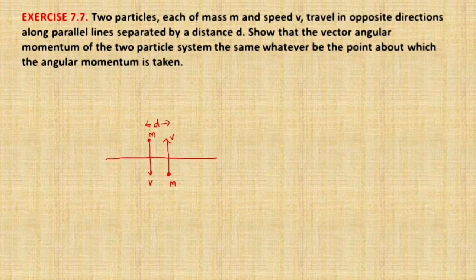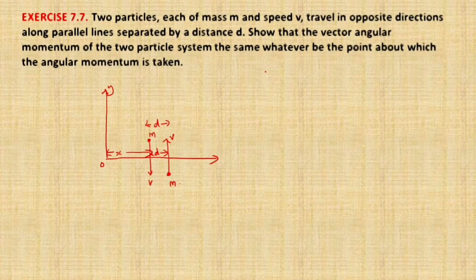Consider this the x-axis, and this the y-axis. Now the distance between the two particles along the x-axis is d. Imagine that from the origin this distance is the x value. So what is the total angular momentum of the two particle system?